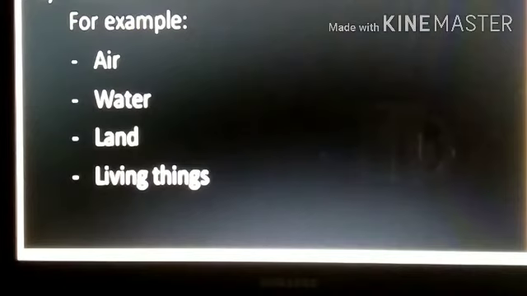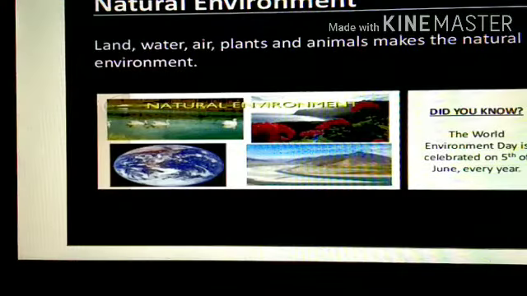Our natural environment consists of air, water, living things, etc. The natural environment means those things that are created by nature, like land, water, etc.